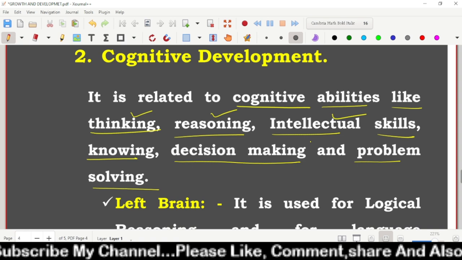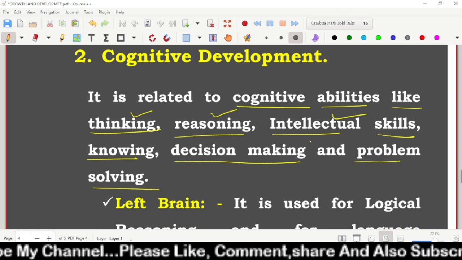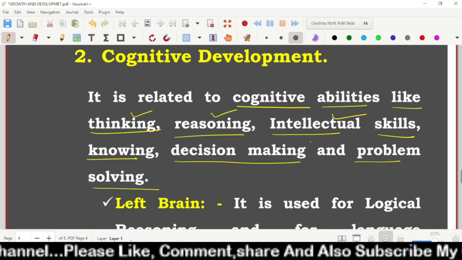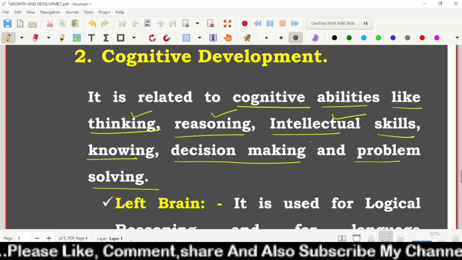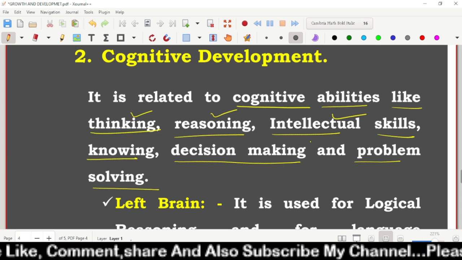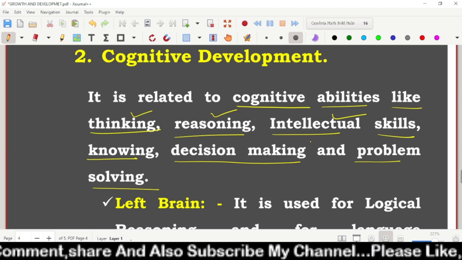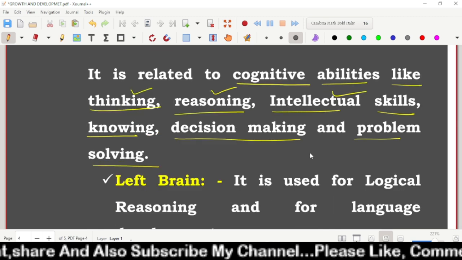These are related to our mental abilities, that is cognitive abilities. Logical thinking, logical reasoning also comes, and arithmetical calculation. These all come under cognitive abilities.